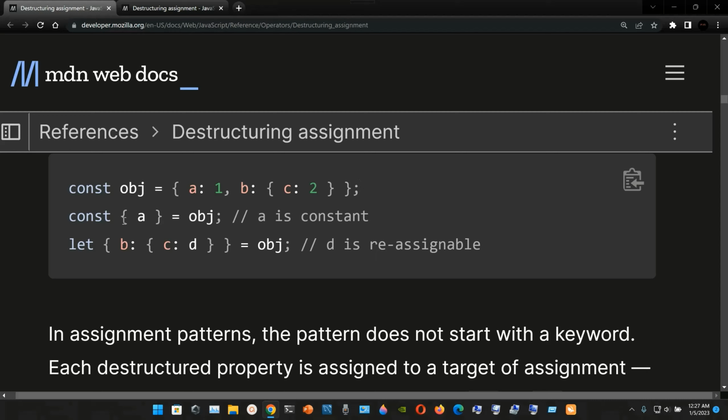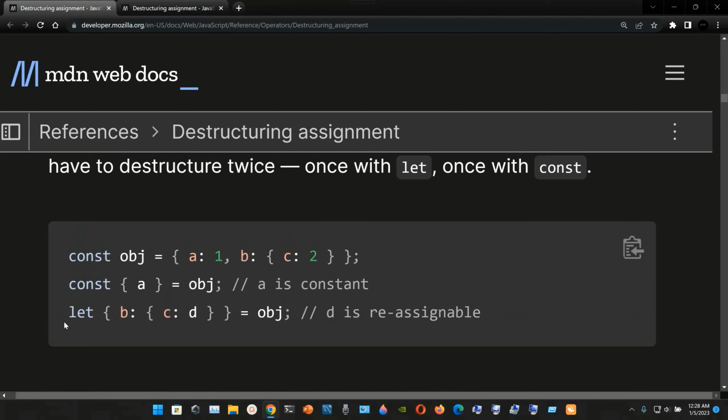Now we're gonna destructure the key a, and we do it with the keyword const, open curly braces a, and we use the assignment operator and the name of the constant, in this case obj. Now here in the comment it says a is constant. It's not a variable, you cannot change it, it's a constant. So now we're gonna destructure it again, but this time using the let keyword.